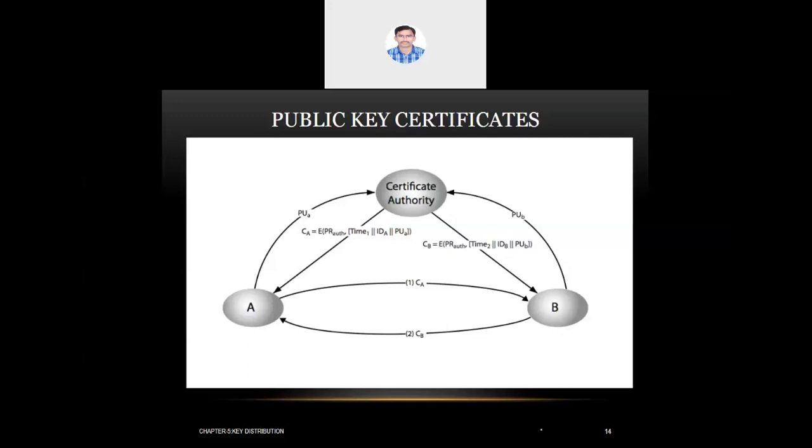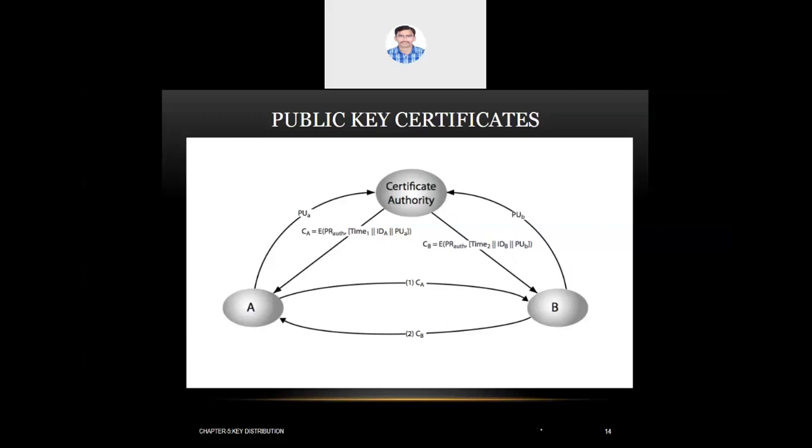Now we can take some more nodes here, like C and D. Assume in the network we have four nodes A, B, C, D, and all four nodes have their certificates with them, that is CA, CB, CC, and CD. Suppose A wants to communicate with all the other three nodes, B, C, and D. Then A can send its certificate CA to B, to C, and to D.